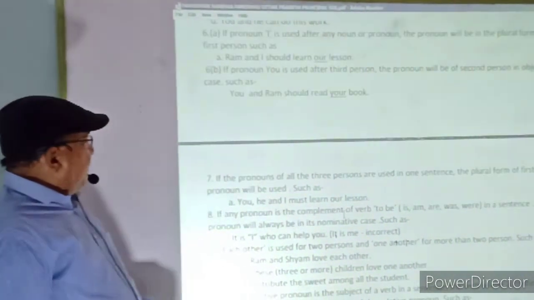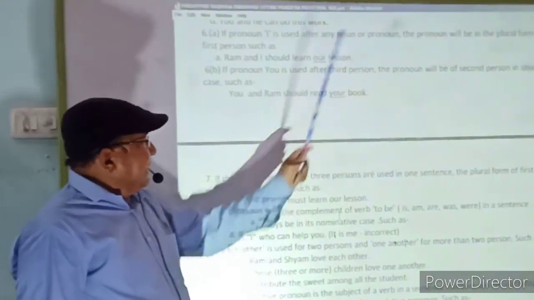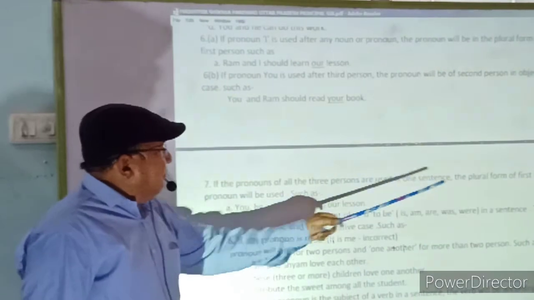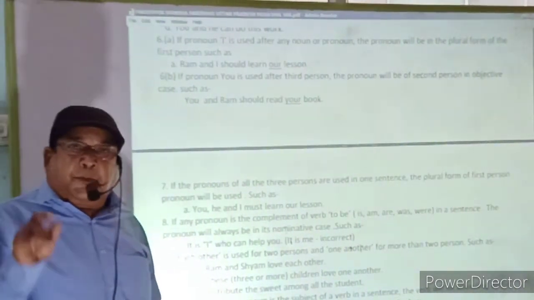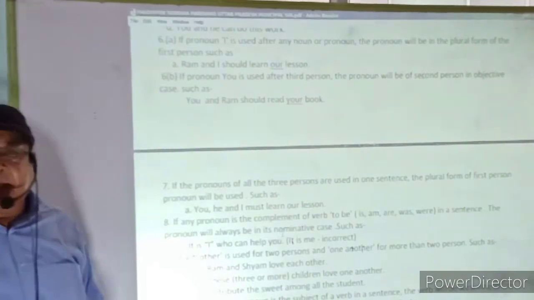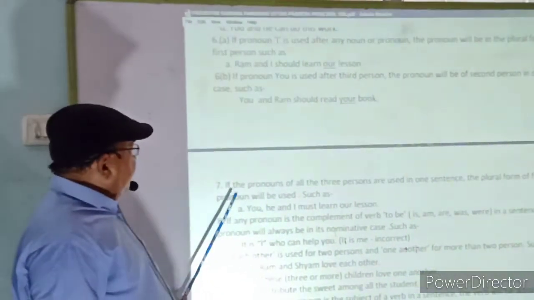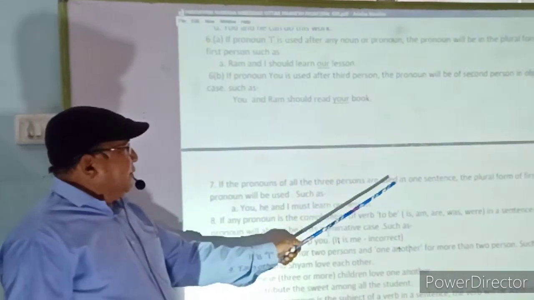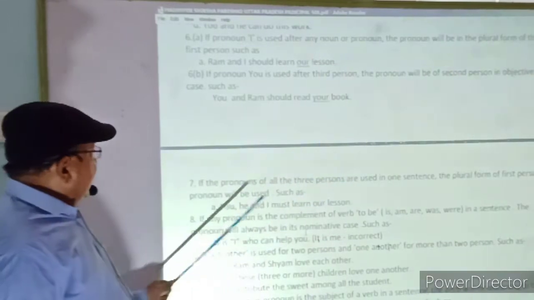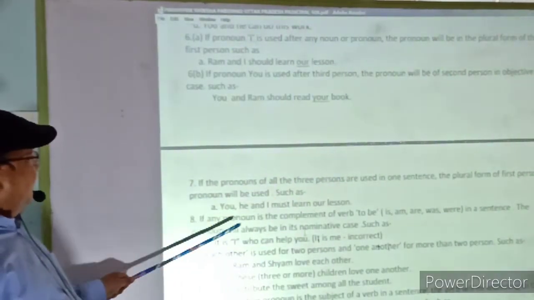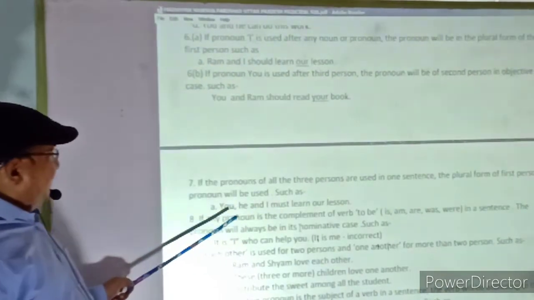Seventh rule: if the pronouns of all the three persons are used in one sentence, as I said earlier, the plural form of the first person pronoun will be used. This point is a little bit additional to that previous point. If the pronouns of all the three persons are used in one sentence, their sequence will be 2, 3, 1, but the pronoun will be used according to the first person.